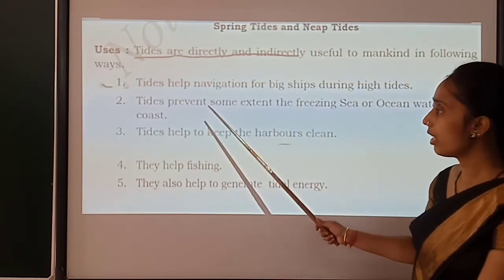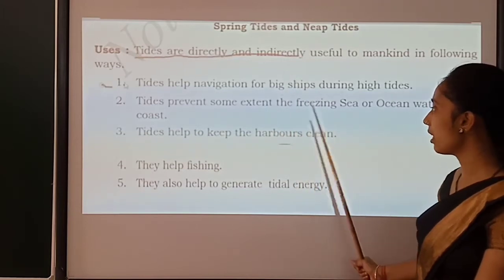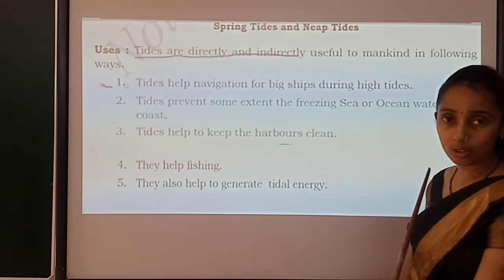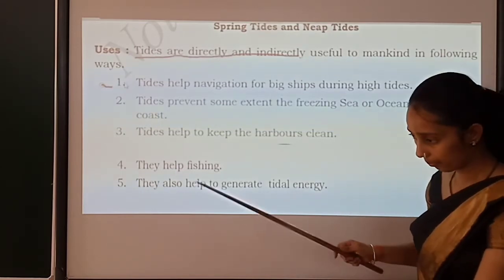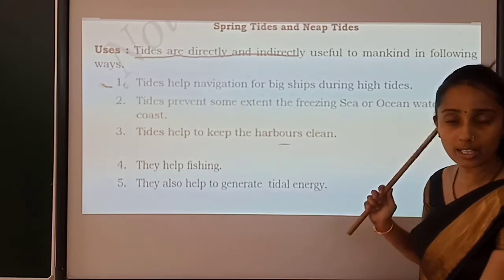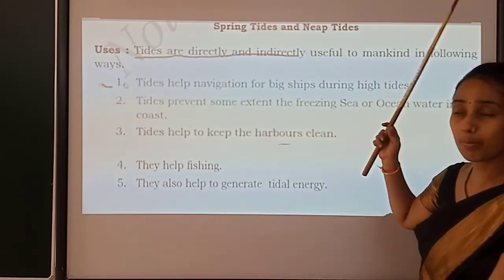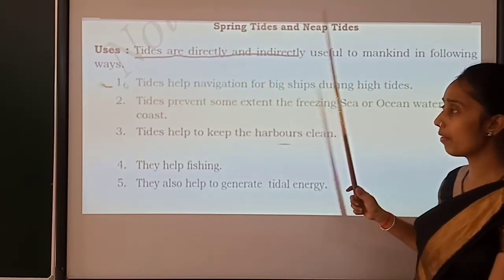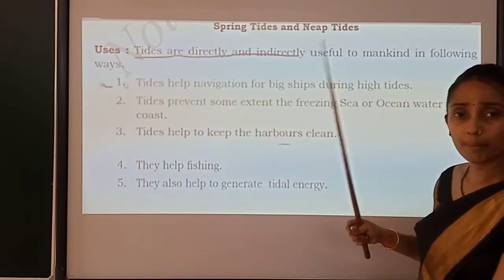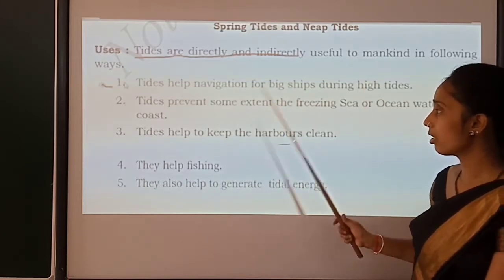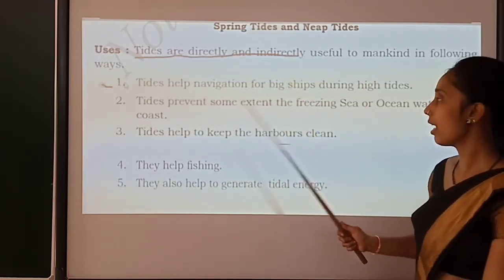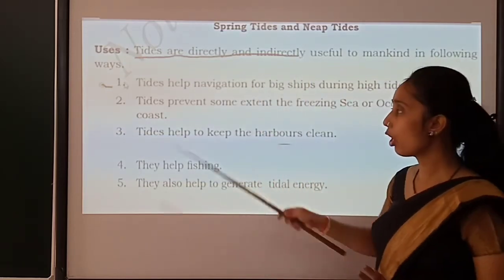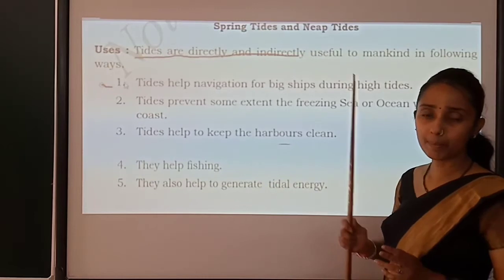Then the second one, tide prevents to some extent the freezing of sea and ocean water in the coast. You may have seen in the polar region, the ocean water will become ice. Big ice mountains form because of the coldness. The movement of the tide will prevent that freezing of sea water. Freezing in the sense it will become ice. Because of the tide, it can be prevented.